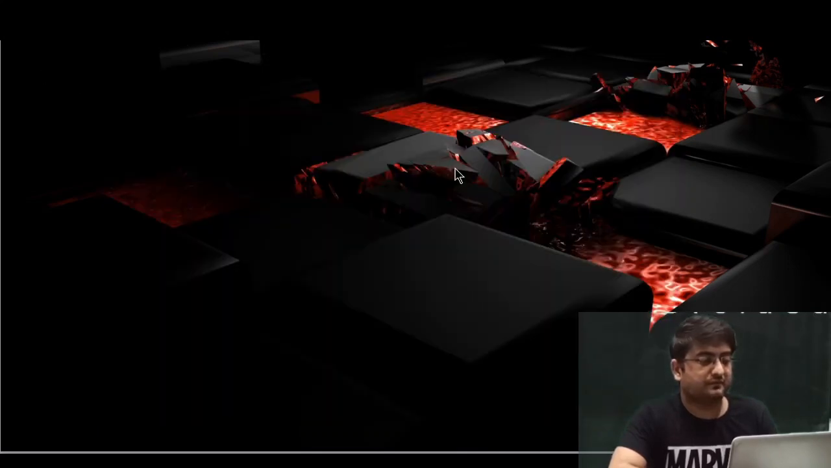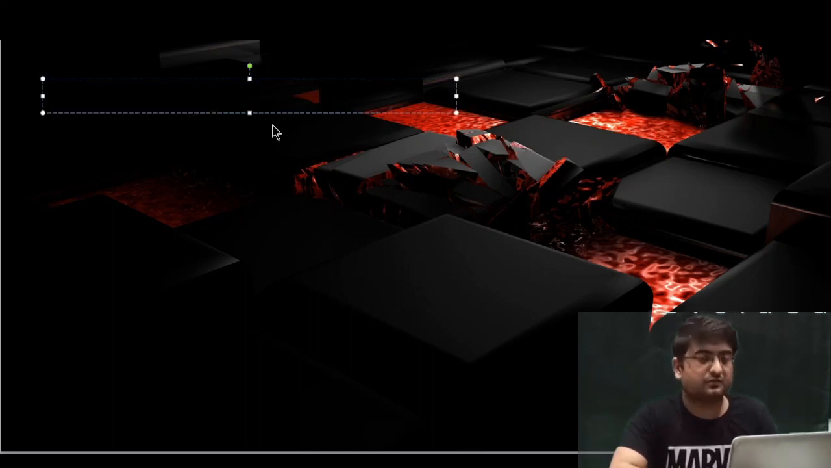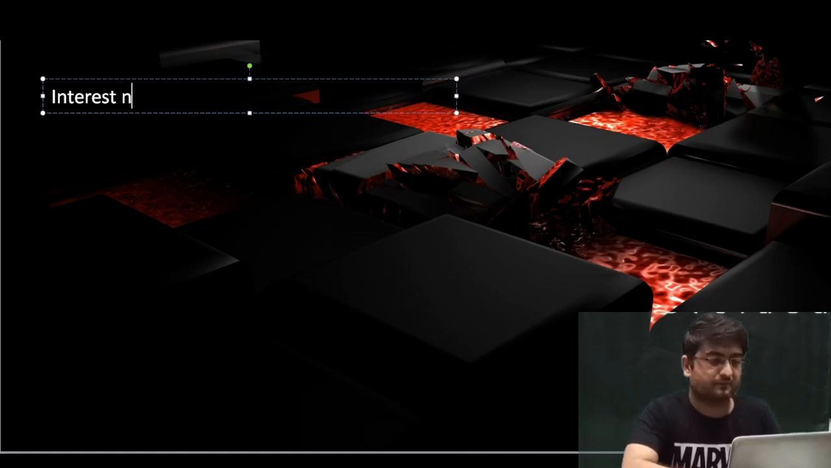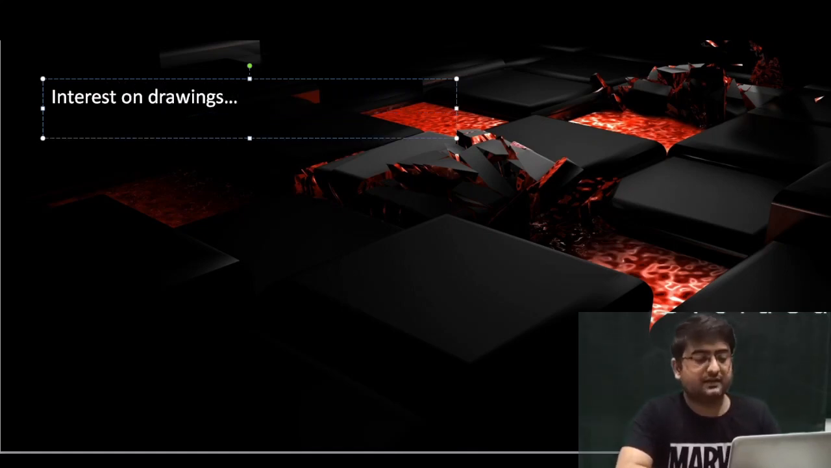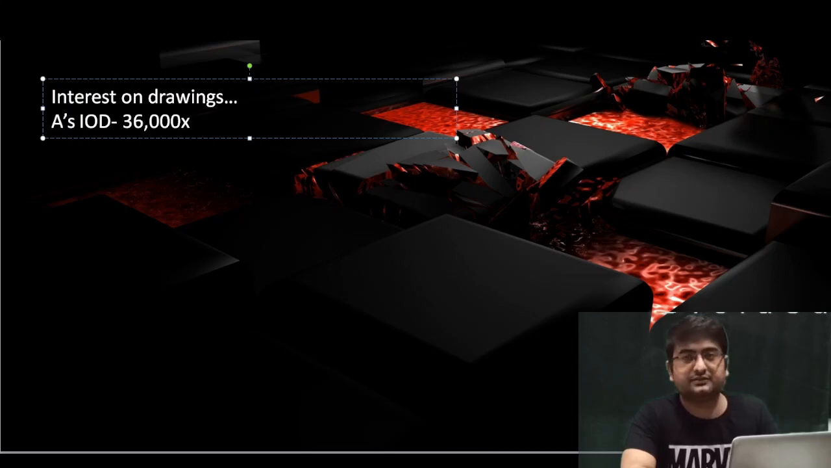Over here we have to calculate the interest on drawings first. So, interest on drawings. In case of A, we'll take A's IOD. We can write the short form in the working. So in case of Ajay, what is the total amount of drawings we have? 3,000 per month. Yearly it becomes 36,000 rupees, and the interest percentage is 10% per annum.